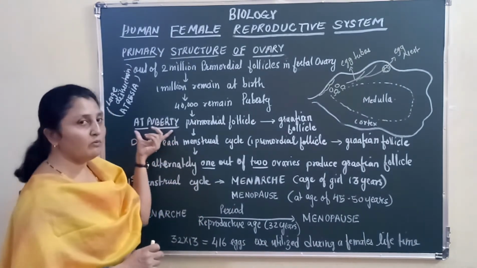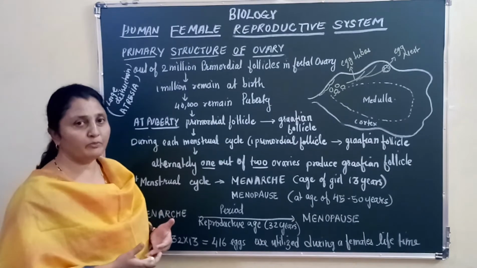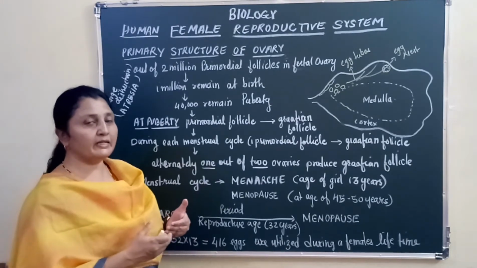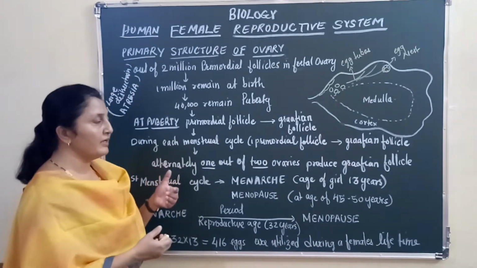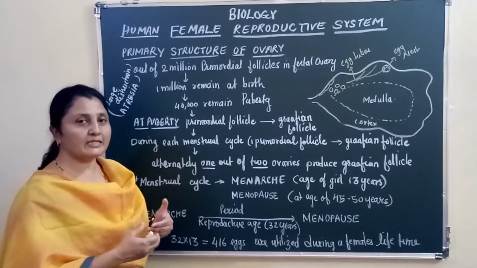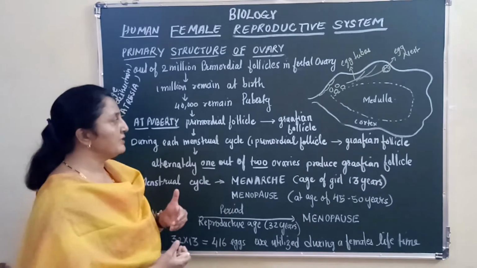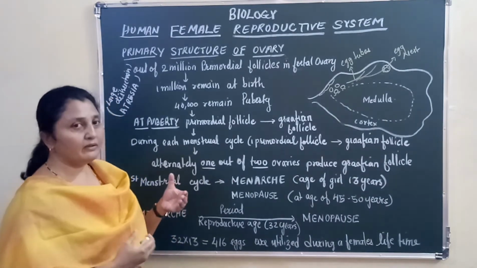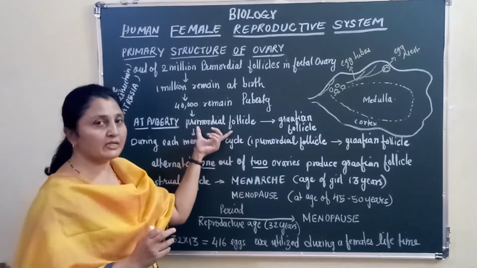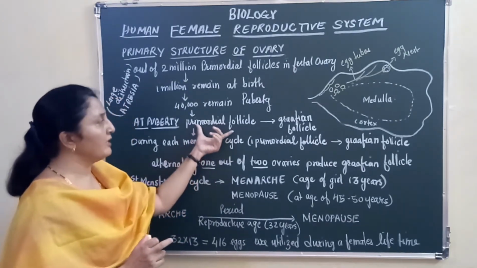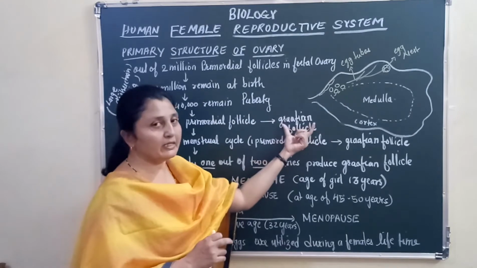Now let us see what happens when a girl attains puberty. As soon as the girl gets her first menstrual cycle, her first period, we say that the girl has attained her reproductive age, right? During that particular age, in the menstrual cycle, one of the primordial follicles develops into a Graafian follicle.